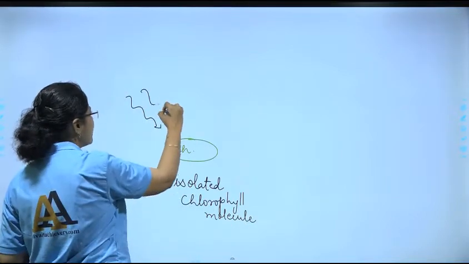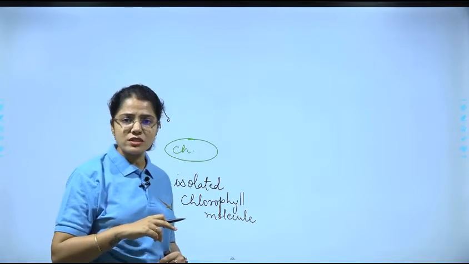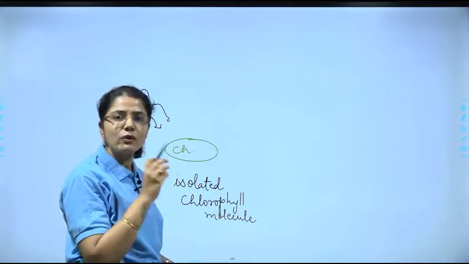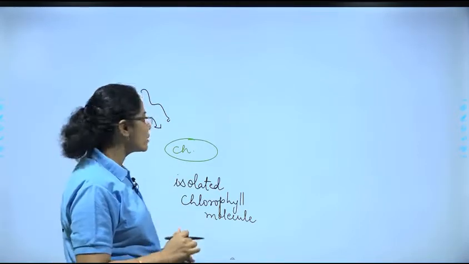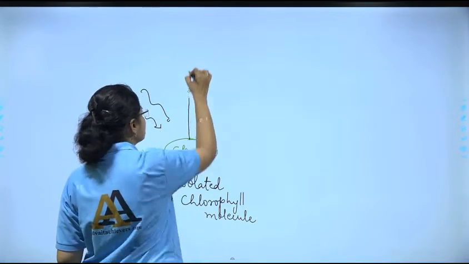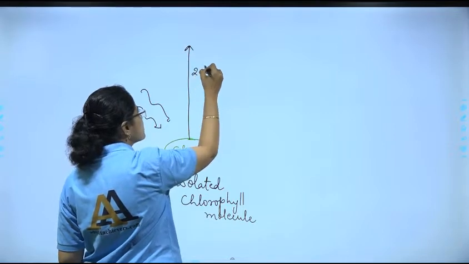So we are allowing light to fall on this. Earlier, when we were learning photosystem, we had learned that this chlorophyll molecule, when it gets excited, is going to release the electrons. So what is going to happen? It is going to release the electrons.